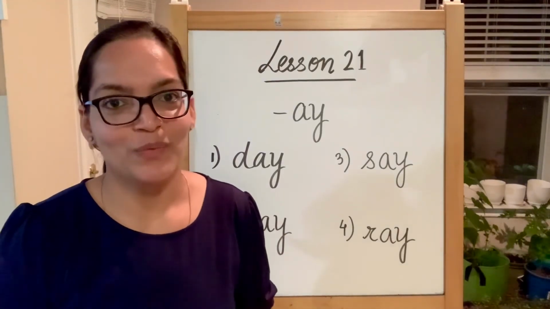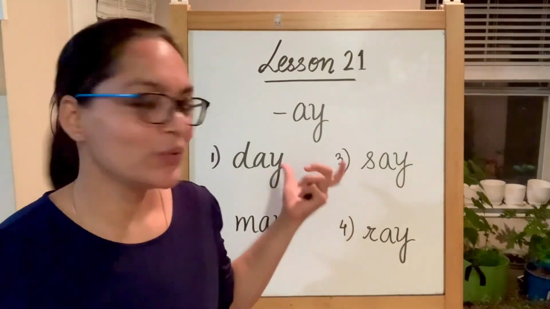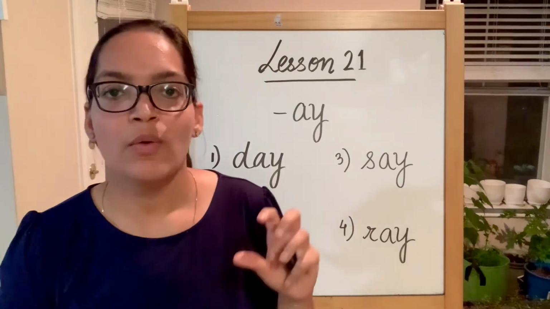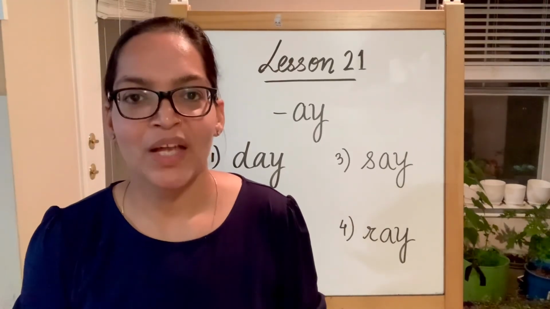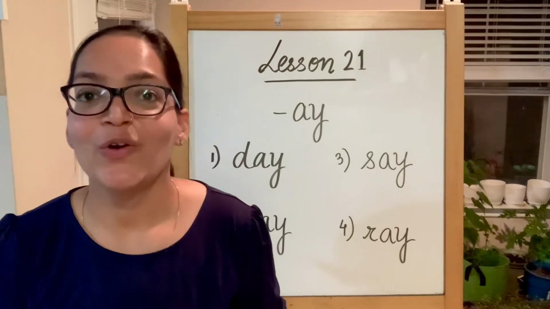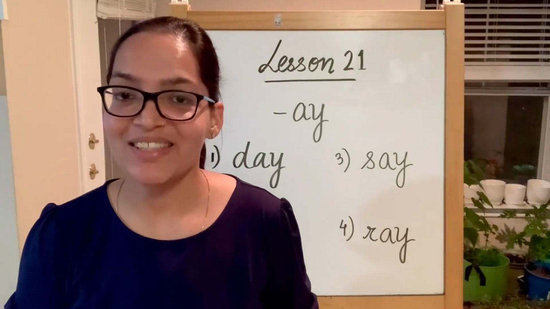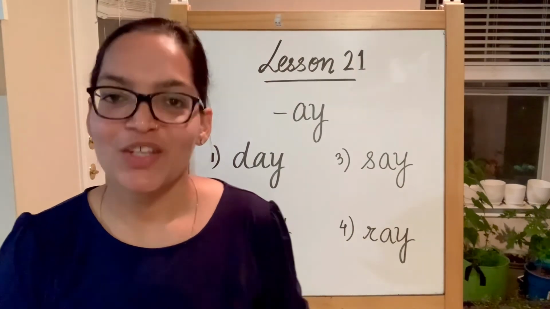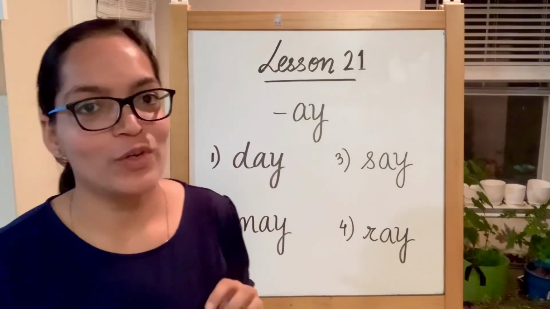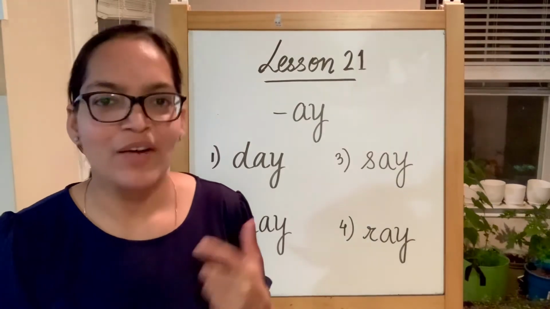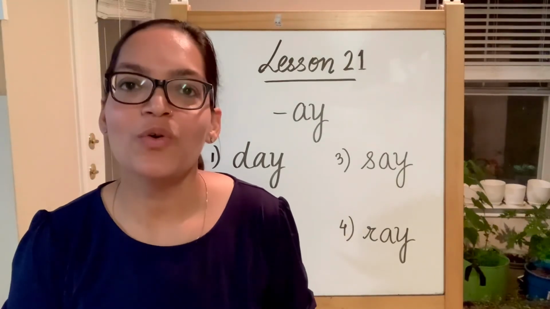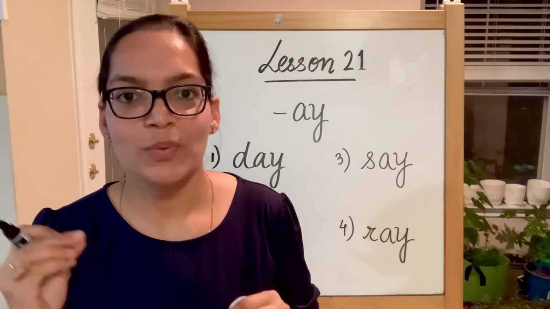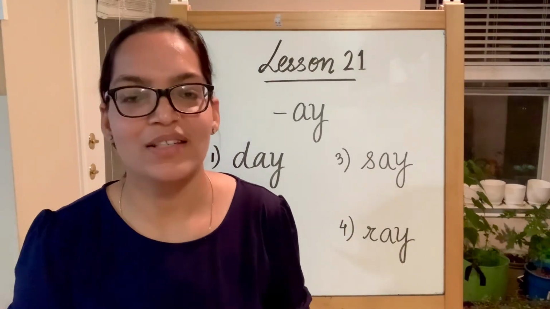slay, and so on. I hope you understood how AY works and how Y works in words when it is in the ending. This brings an end to our long vowel A sounds, and in the next lesson we will be covering long vowel E sounds. So I hope all of the long vowel A words are clear to you. We will keep covering them in sentences, and also we will be using the usual E alphabet words with E sound and how it impacts our long vowel sounds.